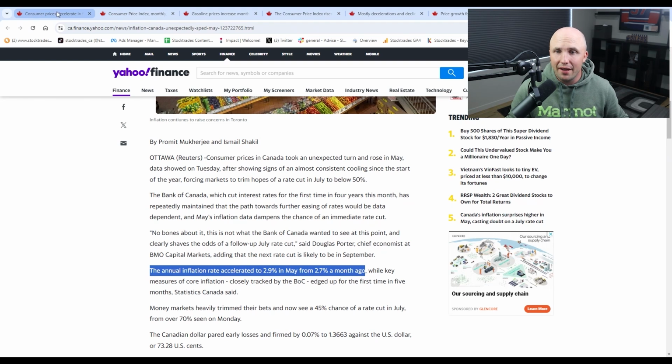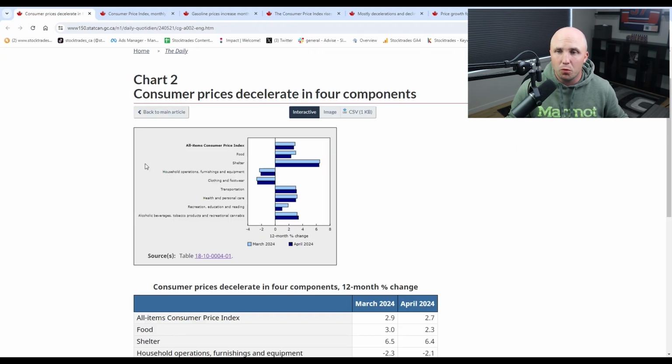So what is driving it? When we look to overall inflation, we can see that for the most part, everything is increasing at a pace that the Bank of Canada likely is not happy with. We can see here again, overall CPI came in at 2.7%. When we look to food, it's around 2.3% annualized. So food, although it did report its first increase in quite some time, I believe in a few years actually, it's close to the annualized rate they want, around 2%.